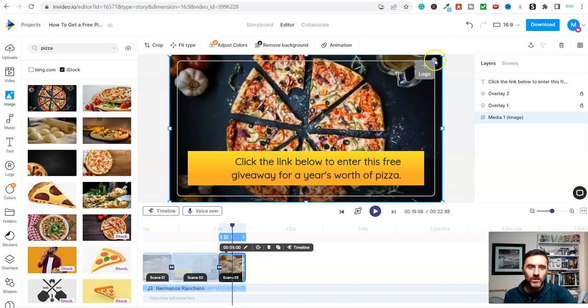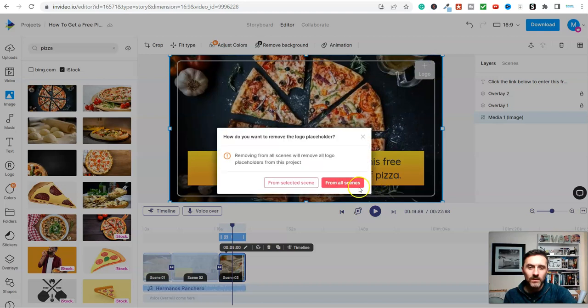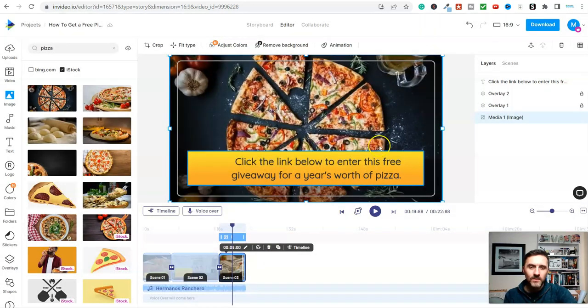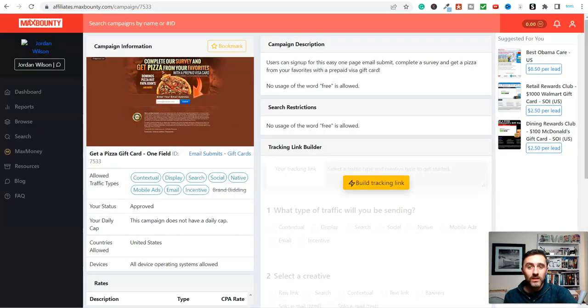If I don't want this logo on here, I'm going to click on there. I'm going to get rid of it from all scenes. And this is it done. Now, it's awesome. It works very quickly. And once you're happy with this, you just click on download and you take the video that you've downloaded here onto YouTube and you upload it. And in your description box, you obviously include your link from the product here, or whichever platform that you're working with.